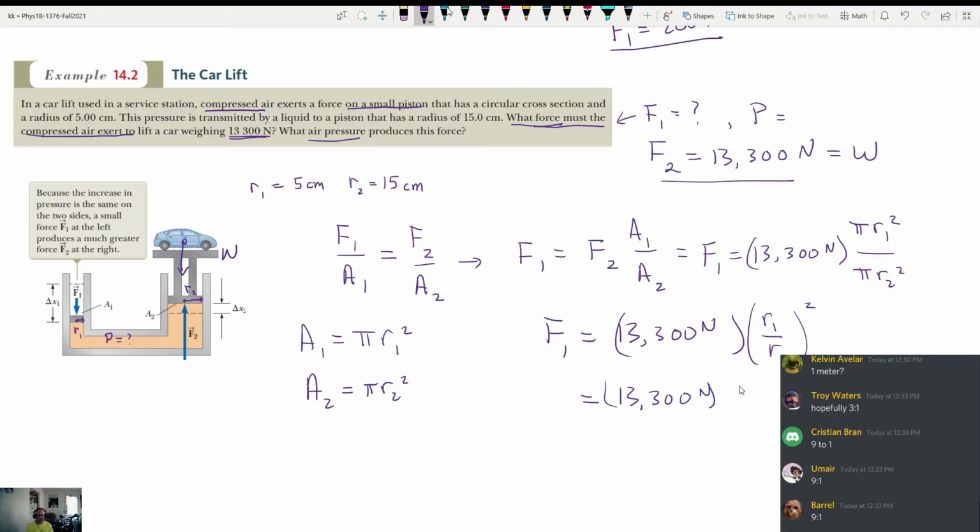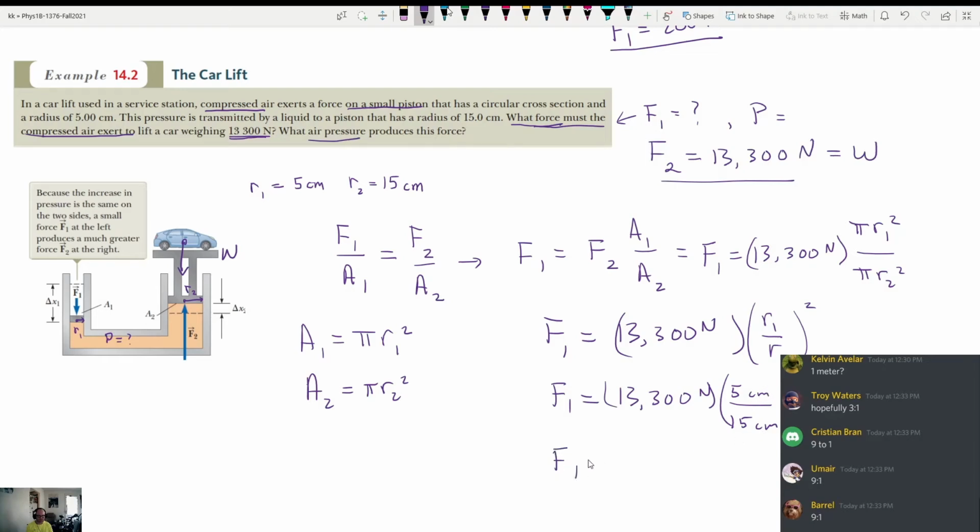So R1 is 5 cm, and R2 is 15 cm. Normally you need to convert everything into meters, but in this case, because there's a ratio, the centimeters will cancel out. If I converted this to meters, the ratio wouldn't change, right? I'd have 0.05 over 0.15, which is the same as 5 over 15. So there's no need to convert in this case, because the units will cancel here and here.